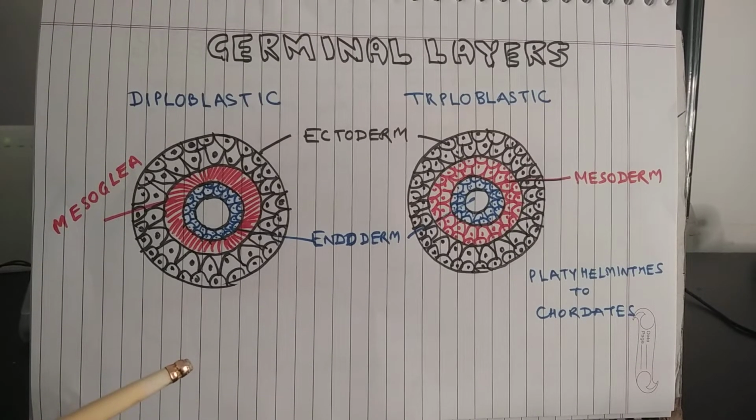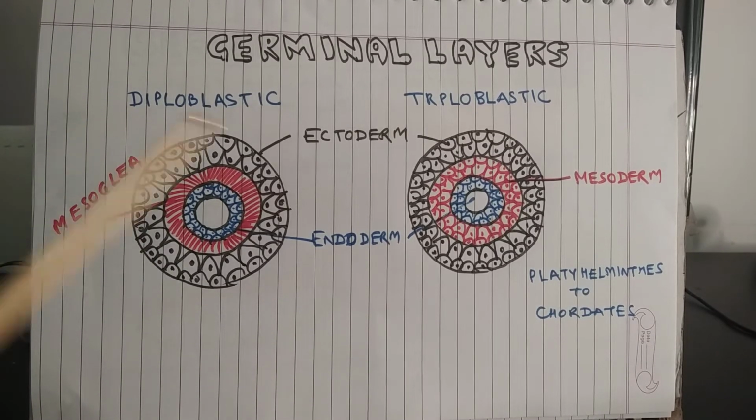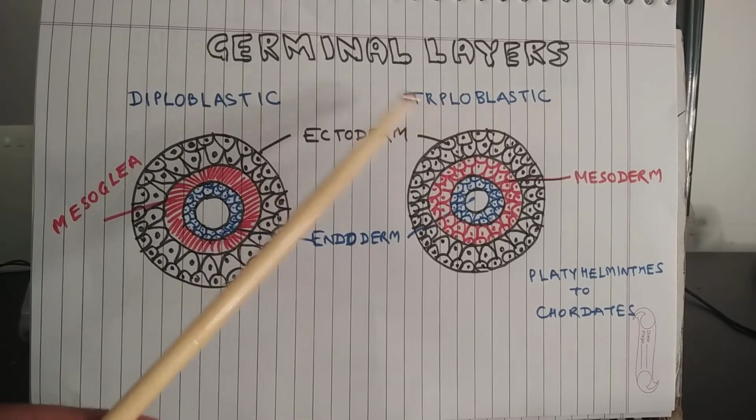Germinal layers: the term comes from the layers of the embryo. Different layers of the embryo develop, or rather germinate, different organs. Some organs develop from mesoderm, some from endoderm. In the case of germinal layers, there can be two layers or three layers. On this basis, the animals can be diploblastic or triploblastic.